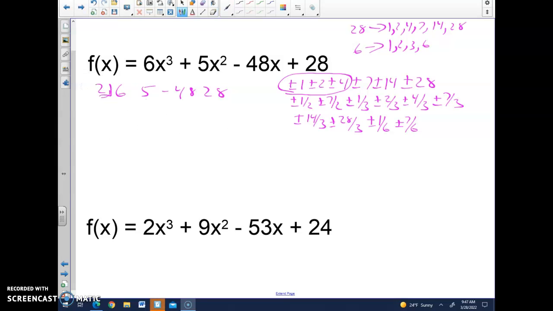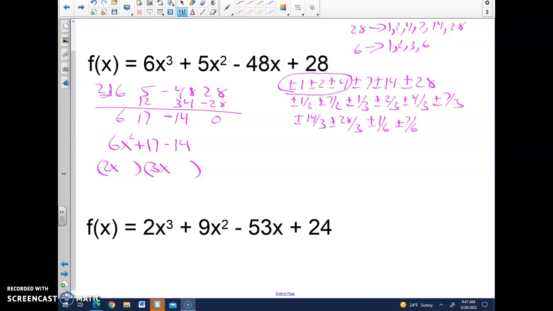Let's try 2. We have 6. We get 12, 17. 17 times 2 is 34. That's a negative 14. And negative 14 times 2 is negative 28. There's my 0. Once I get a 0 on an x cubed, now I'm going to factor what's left. And I'm always going to start with the middle terms. The factors of 6x are 2 and 3, or 1 and 6. I'm going to try 2x and 3x first.